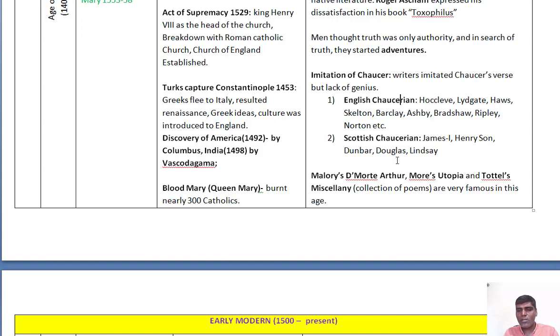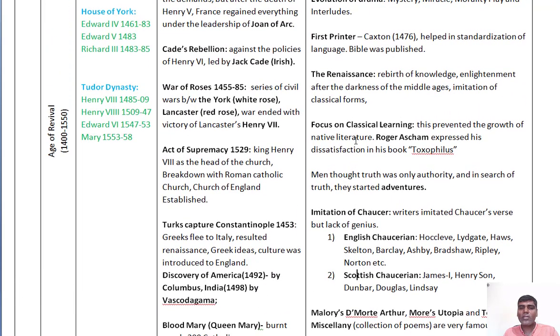Both are followers of Chaucer, but the first group is from England and the second from Scotland. We may get a question like, who are the Scottish Chaucerians? I am stressing this age because we have a topic, the origin of poetry and the origin of drama, in English literature.